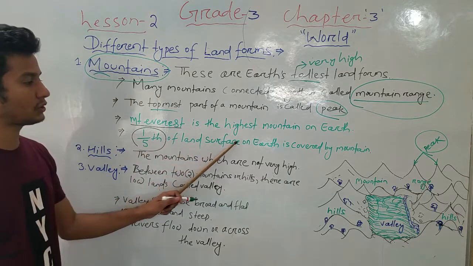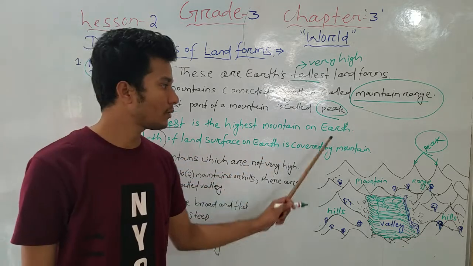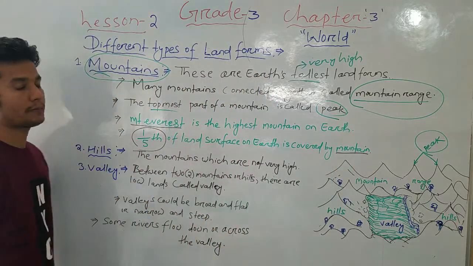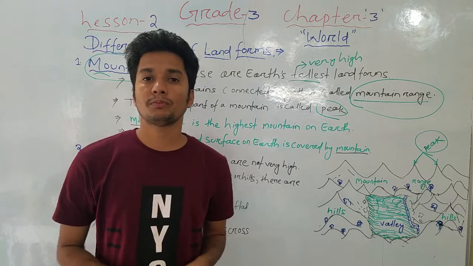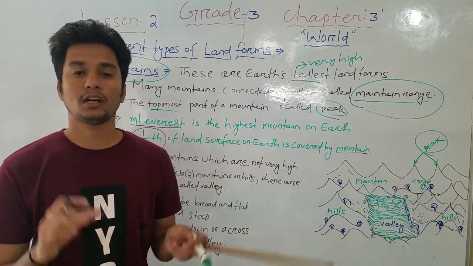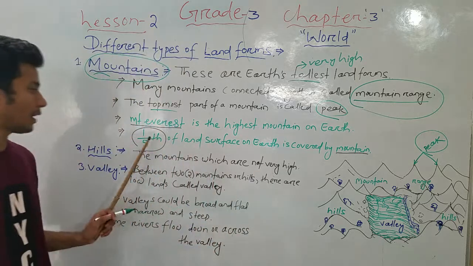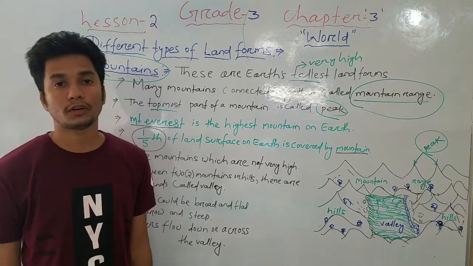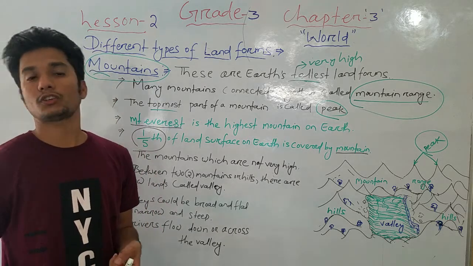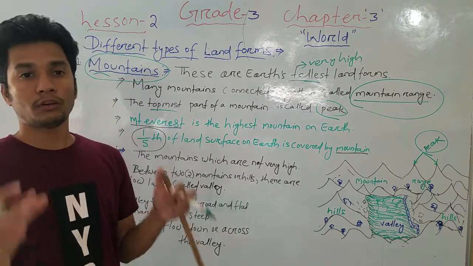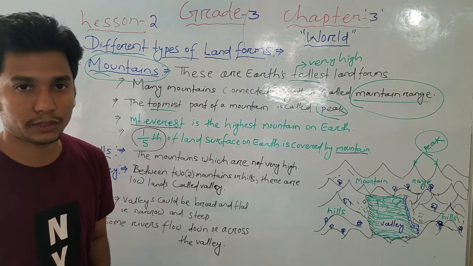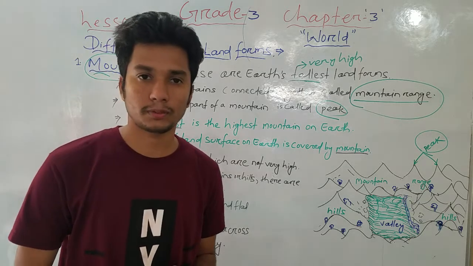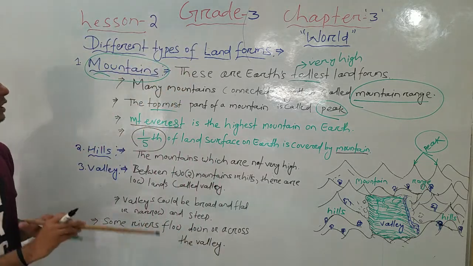One-fifth of the land surface on the earth is covered by mountains. Okay, one-fifth part of our land surface on earth. Total surface means how much surface there is on our earth. That is, one-fifth part of the surface of the earth is covered by mountains. Then you think how many mountains there are in our continents or in the land mass of our earth's surface. Understood, students? So this is all about the mountains.